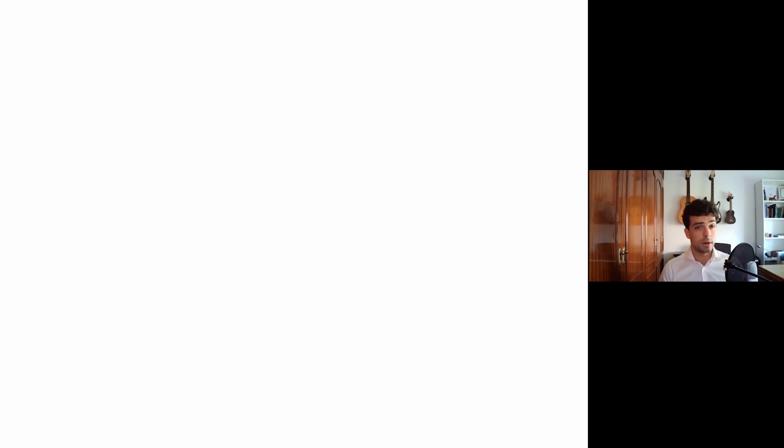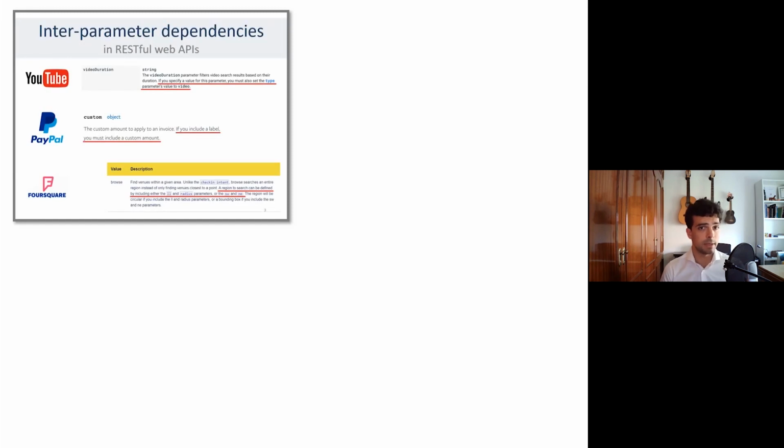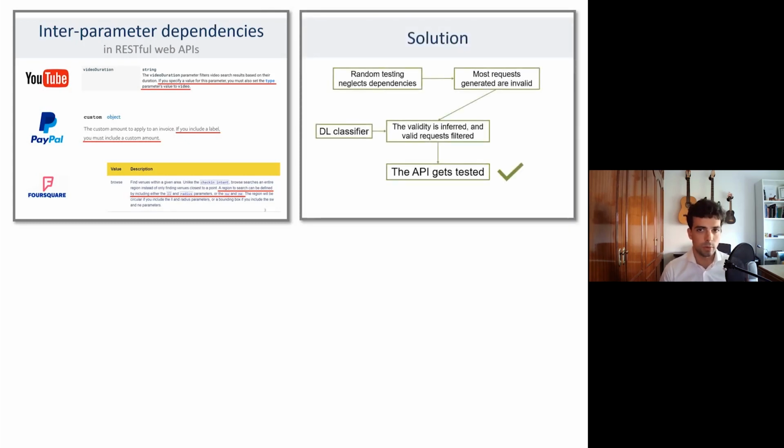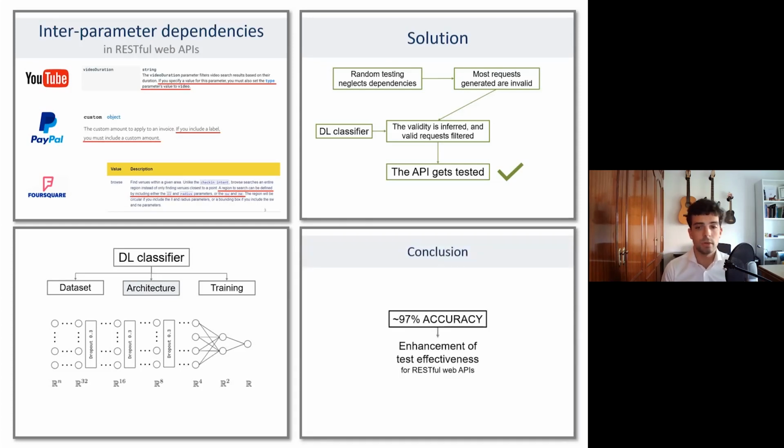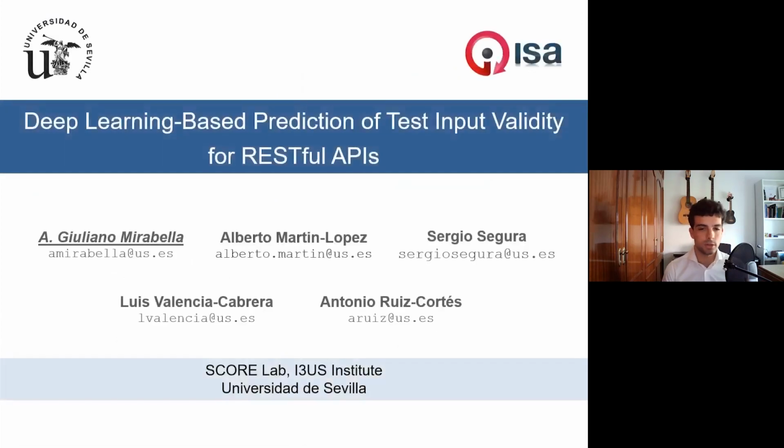Let's review now what we have learned in this presentation. First of all, we talked about interparameter dependencies and how they may affect the task of RESTful web API testing. Then we described our proposed solution to overcome the previous problem. Then we talked about how to design our deep learning classifier in order to infer the validity of requests. And finally, as a conclusion, we demonstrated that the accuracy of our system is approximately 97%. Such a high accuracy suggests that this idea is something we should definitely keep working on in future studies.